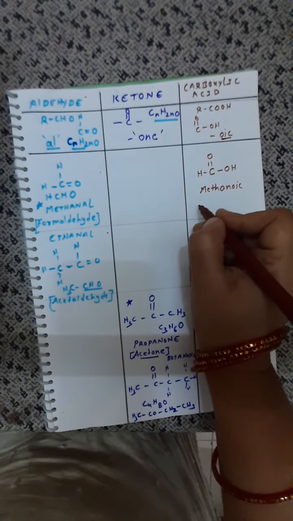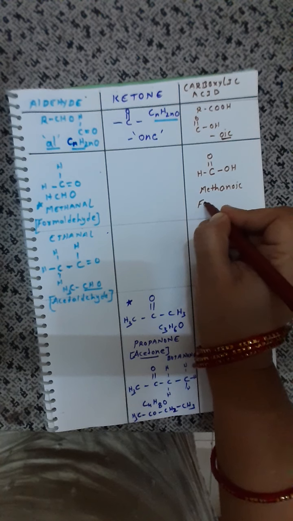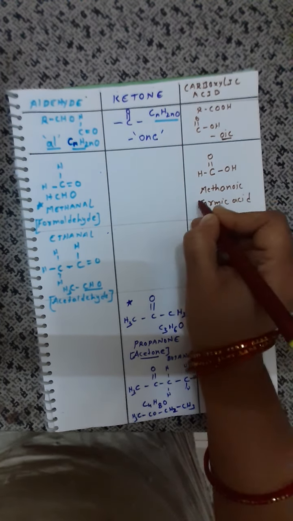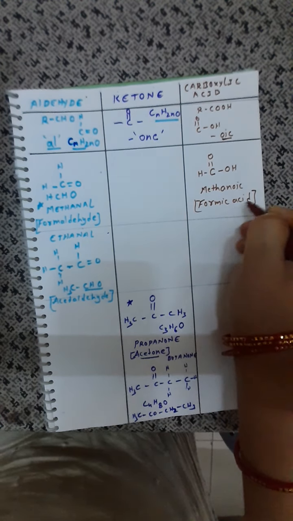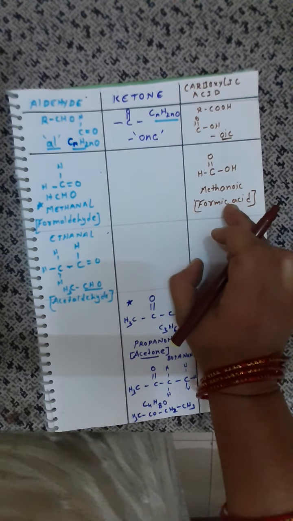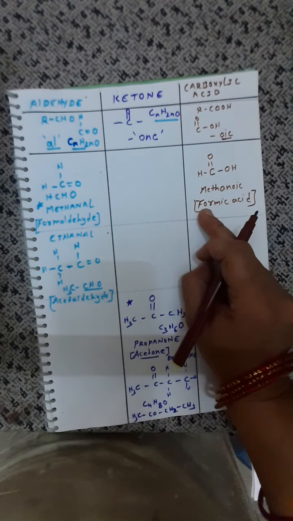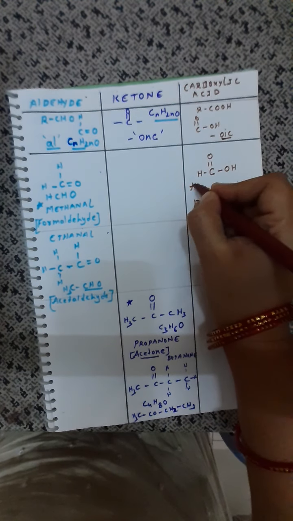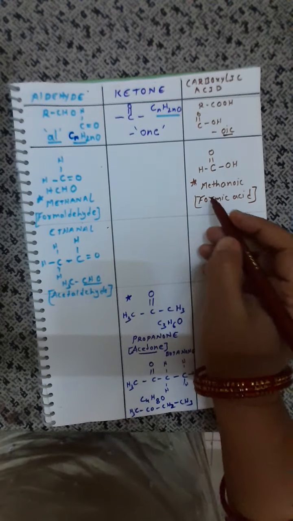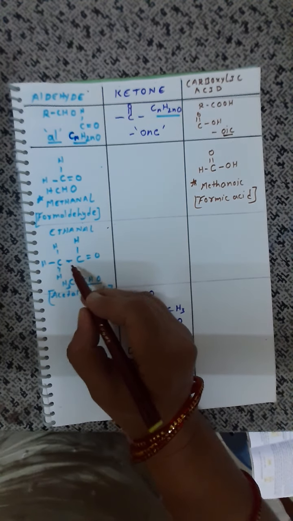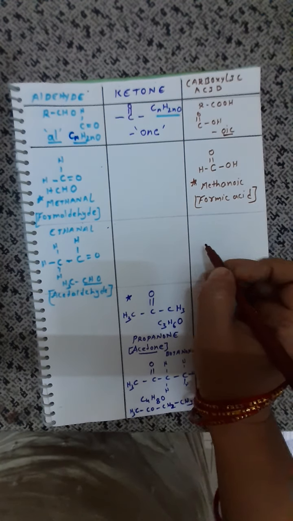Now this is commonly called as formic acid. I hope you can remember. Okay, formic acid, in your chapter acids and bases, the sting of ants contains this acid called as what? Formic acid.